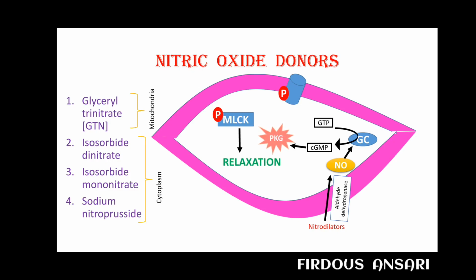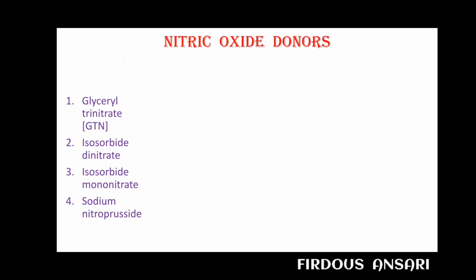Okay, myosin light chain kinase phosphorylation leads to relaxation, and the phosphorylation of the calcium channel will also lead to relaxation of the blood vessel. That means vasodilation. Next, how it is useful: these agents work as preload reducers. They reduce the preload. So we'll check out this thing.